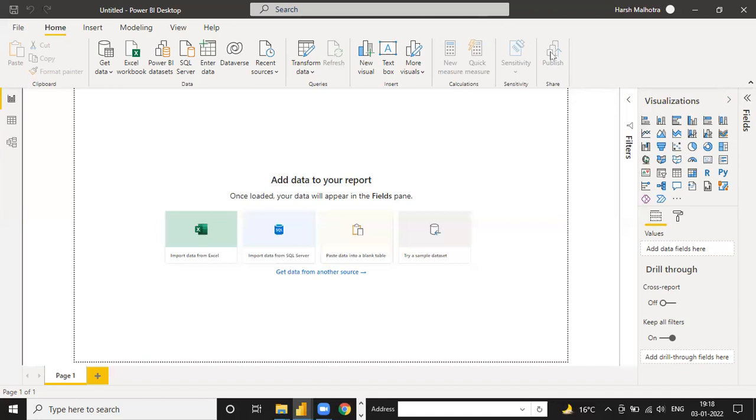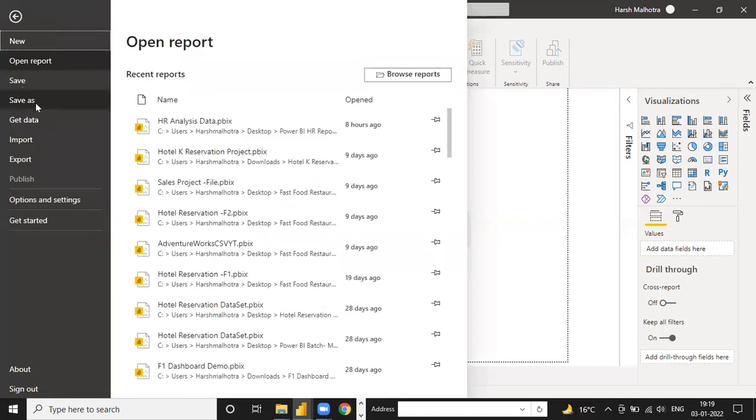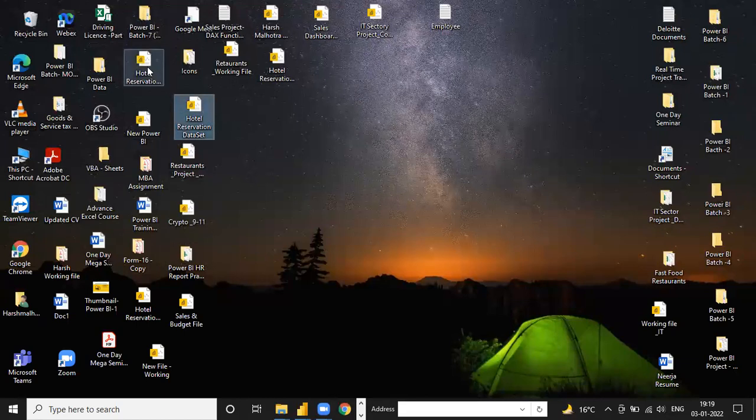No, sir. See, if you are just a fresher and you are working in a company, the main task is making the report. No need to publish the report. Publishing the report is like sharing your report with someone. Without publishing also, you can share the report. You can go to the file option, save as, and just save the file on your PC like this. I have already saved multiple files. You can see this one, so I have already shared. You can just share the file through email to your manager if you don't have publish